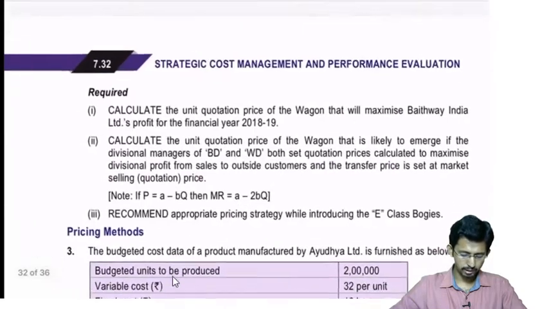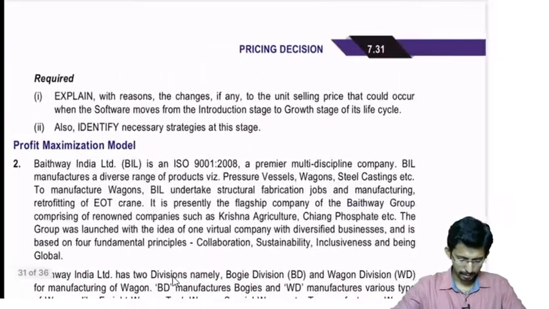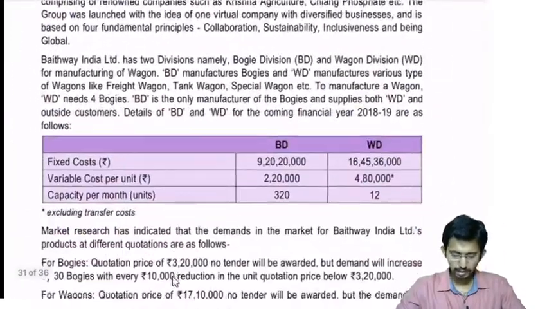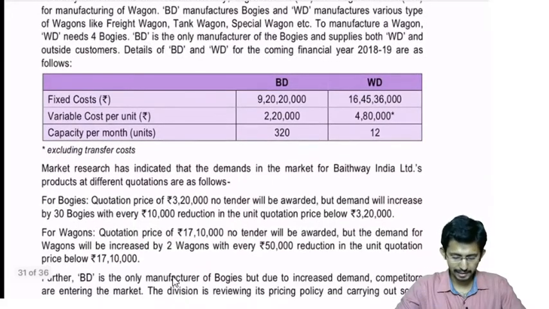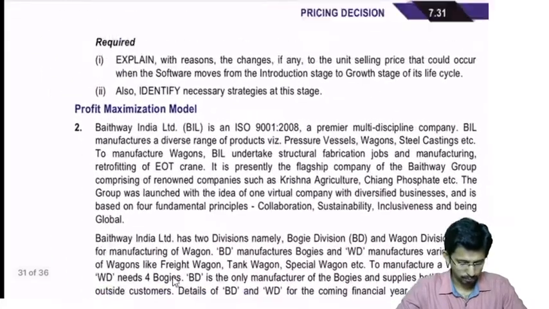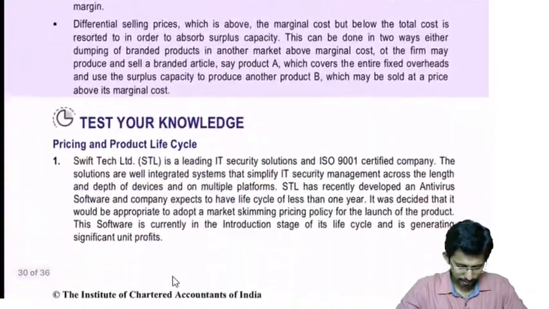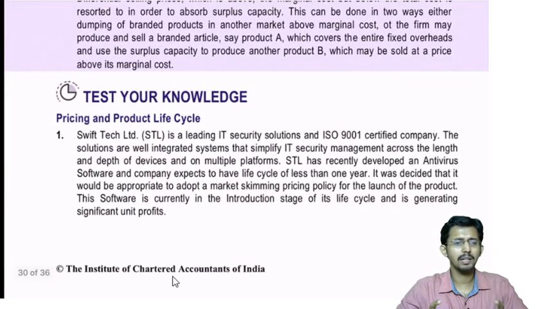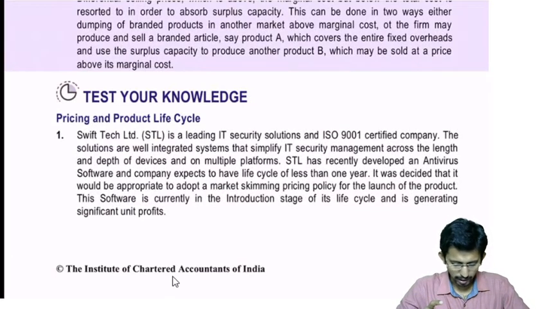We have already worked out question number 2 in this chapter. In the forenoon session, we did the case of bogies and wagons. That is the same question which is given in question number 2. And question number 1 is a basic fundamental question on skimming and penetration policy. We have discussed that in detail.